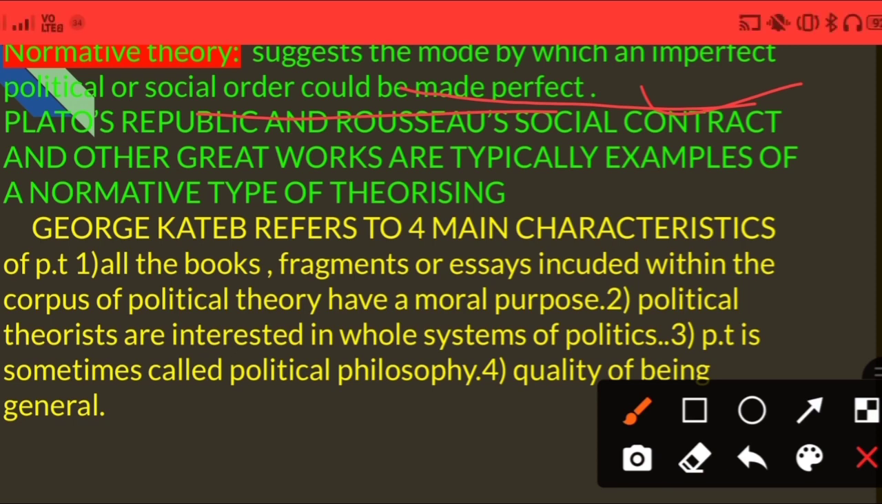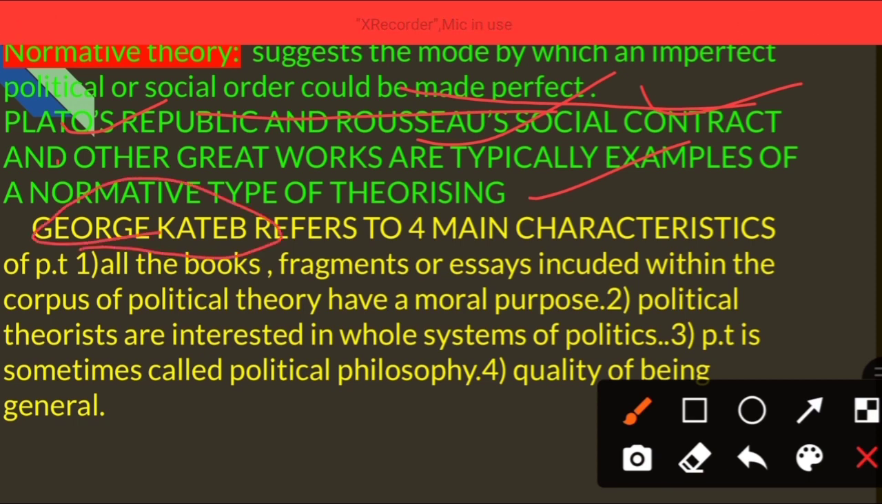And who are the thinkers that support this normative theory? They are Plato and Rousseau. Later I will talk about the Western and Indian political thinkers and ideologies. This is going to be an interesting topic. Here Plato and Rousseau, and other great works, typically support this normative type of theorizing.